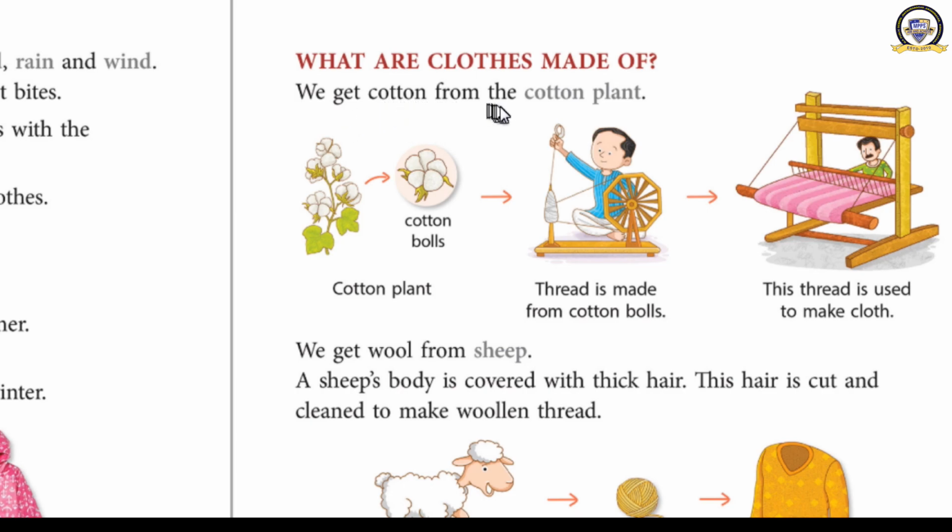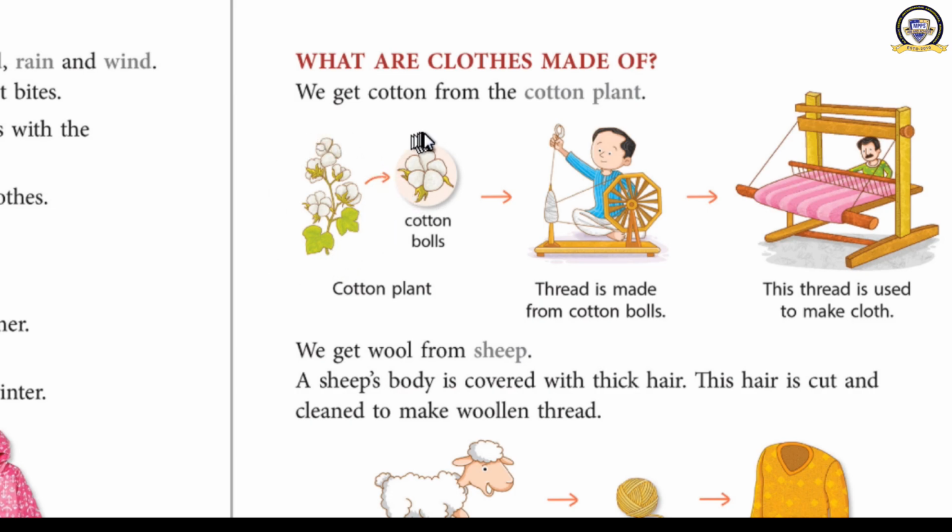We get cotton from the cotton plant. You wear cotton clothes in summer, your frock is made of cotton, your shirt is made of cotton, mummy's sari is made of cotton, your grandfather's kurta is made of cotton. Where do we get that cotton from? From the cotton plant. This is a cotton plant.